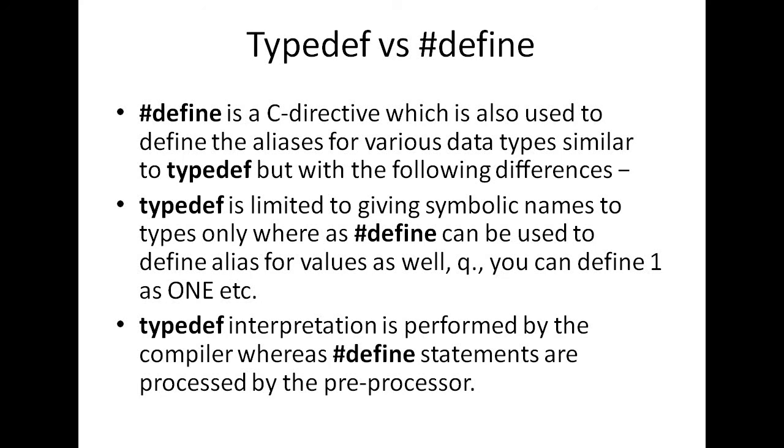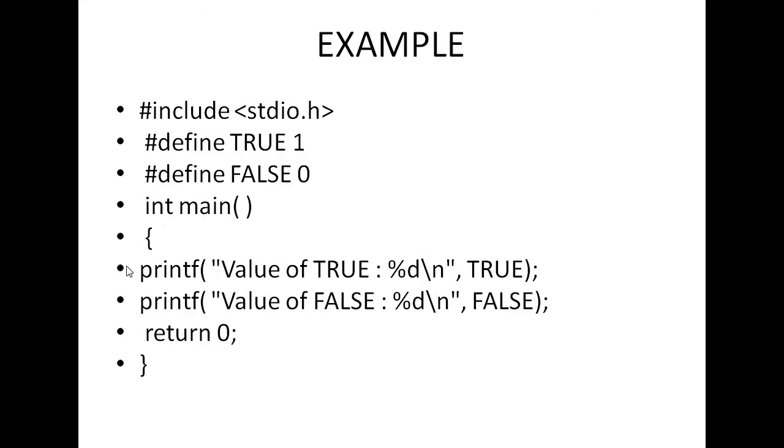Let us take one simple example of #define. These are known as preprocessor directives. #define TRUE 1, so whenever I write TRUE, it must be replaced by 1. #define FALSE 0, so whenever I write FALSE in my program, it is replaced by 0. That means 0 is the duplicate of FALSE and 1 is the duplicate of TRUE. Then printf %d TRUE, printf %d FALSE. So what is the output here?